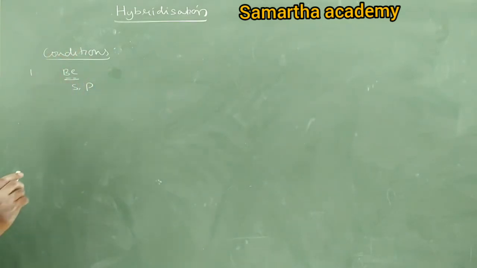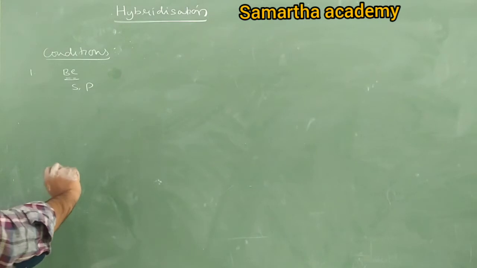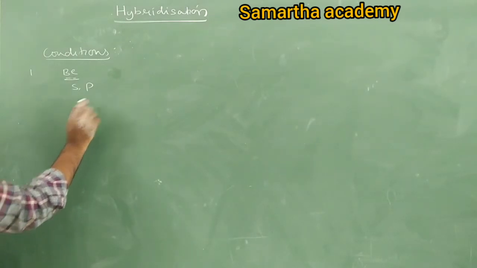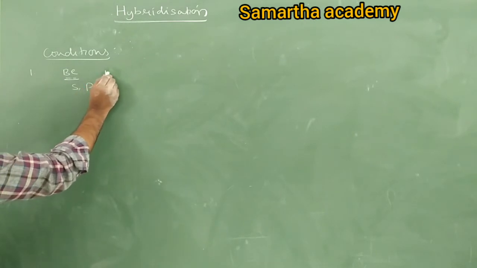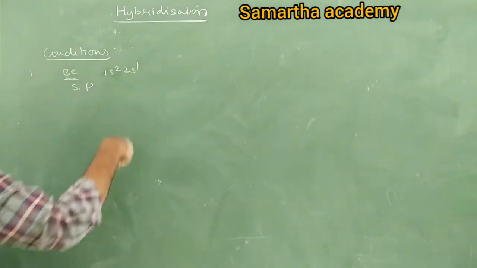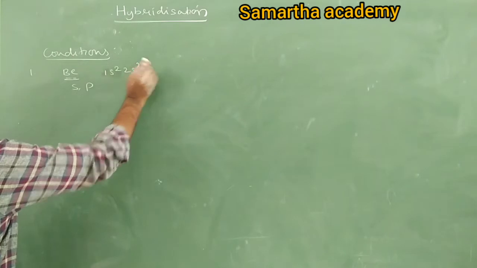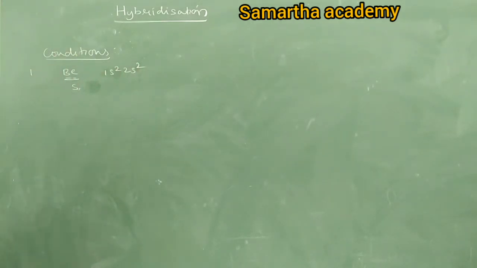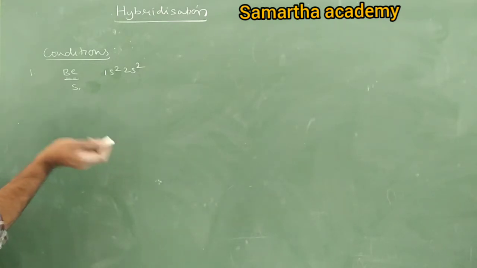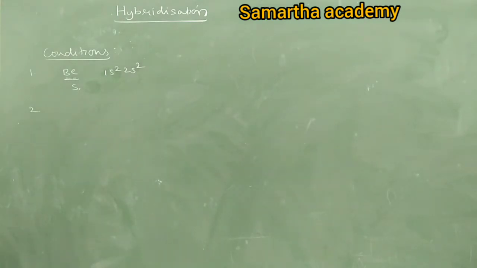Tell me, is a p orbital present in beryllium? Lithium, beryllium: 1s2, 2s2. Lithium has atomic number 3. If you take carbon, nitrogen, then okay. So that is the first condition: atomic orbitals belonging to the same atom only undergo hybridization.